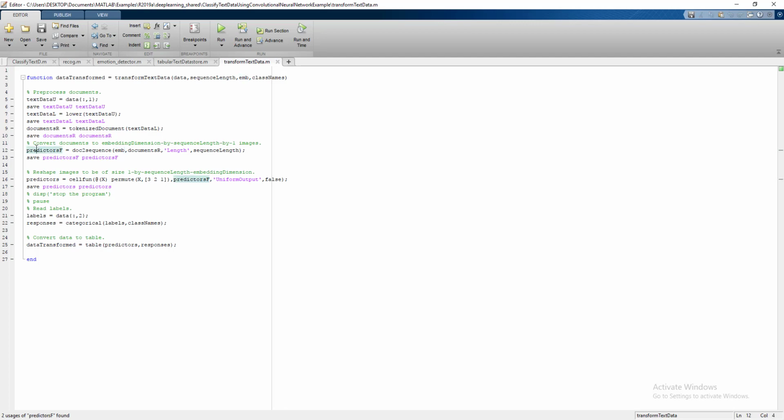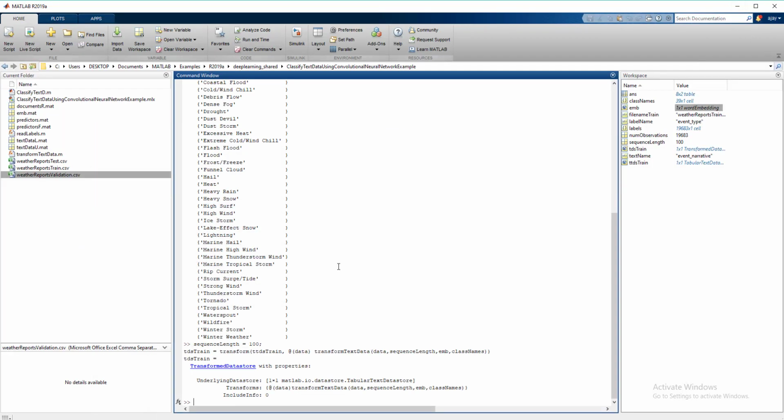Once the document is converted into numerical data, it reshapes the document into the form we want, the image type, and labels that document with its class name. So after using the transform function, instead of having a string vector, the output we obtain will be a numeric vector of an image, and I can show you that text data.